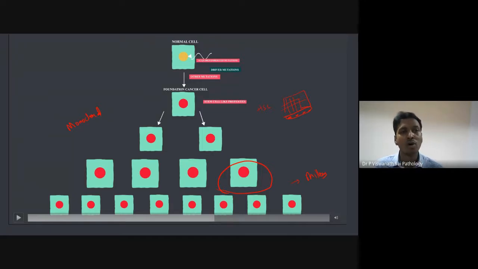Right, so I talked about hyperplasias, reactive conditions. These are all usually polyclonal. That means multiple cells will give rise to this. Whereas neoplasia, cancers, whether benign or malignant, are all monoclonal, because they are coming from a single cell.